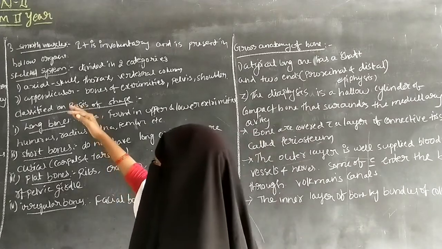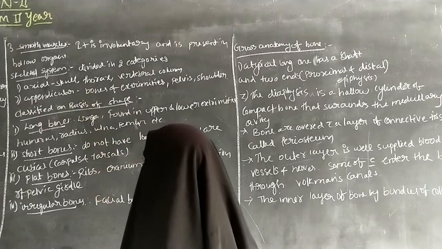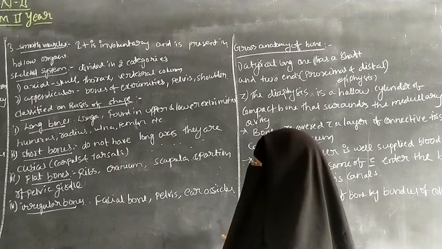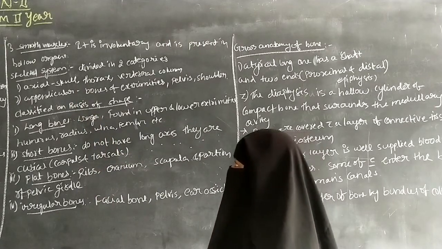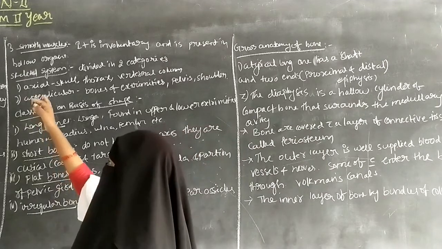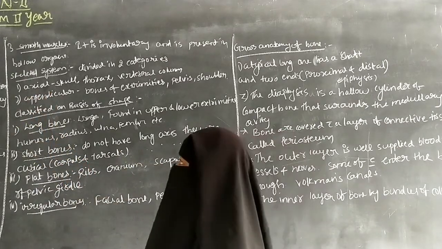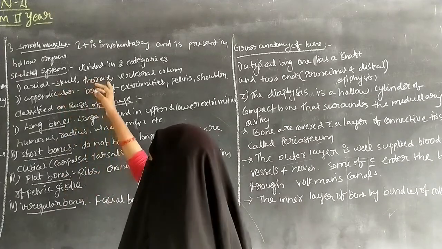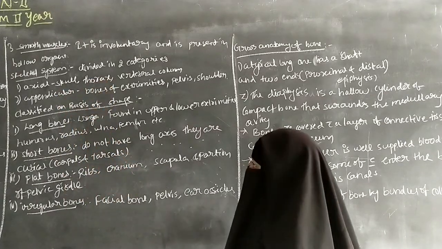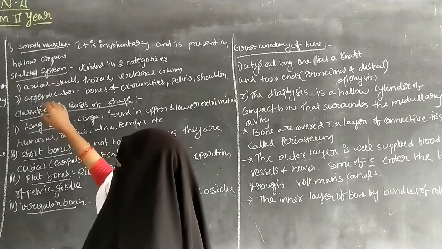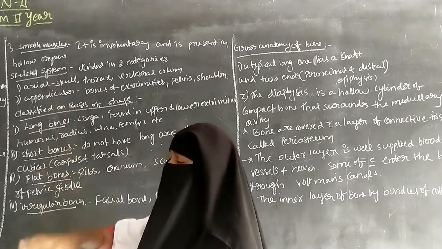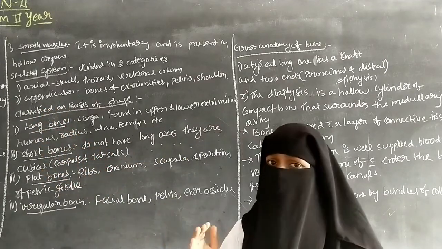The axial skeletal system includes the skull, the thorax and the vertebral column. And next one is appendicular. So appendicular means the appendicular skeletal system.